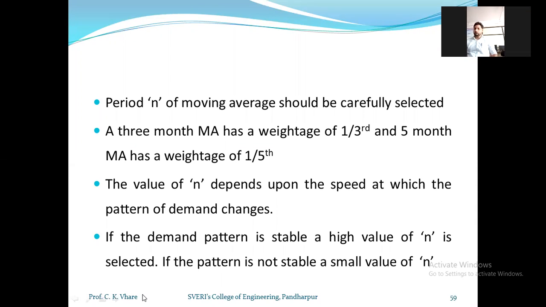If the demand pattern is stable, a high value of n is selected. And if the pattern is not stable, a small value of n should be selected.